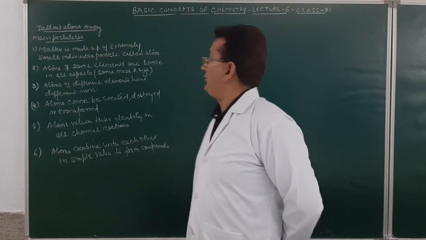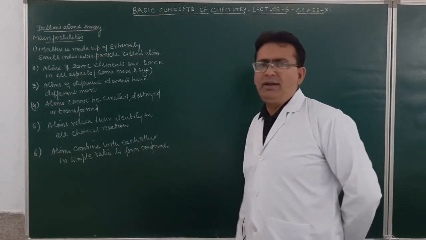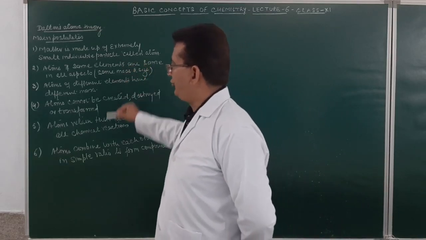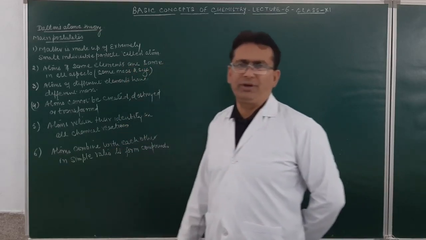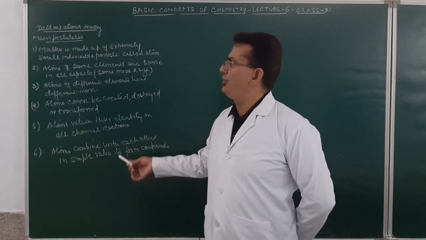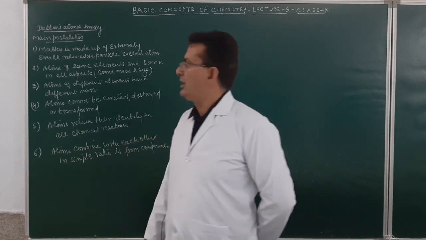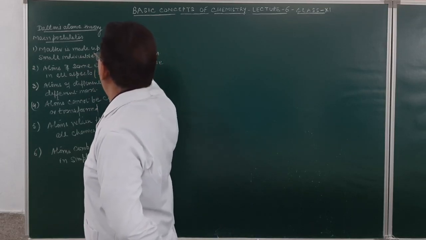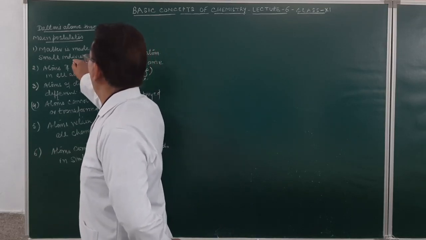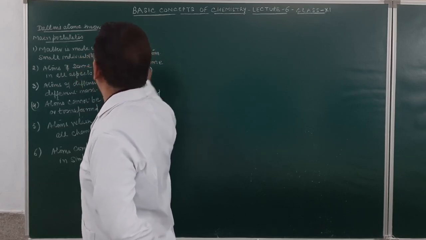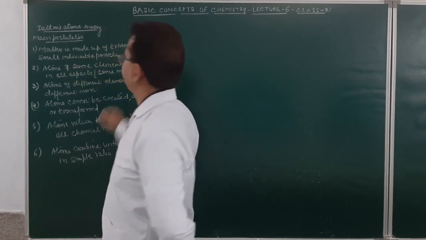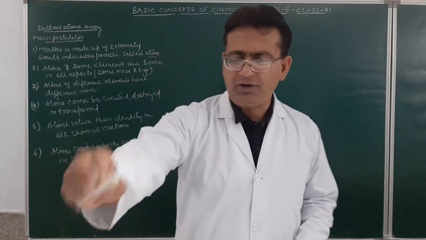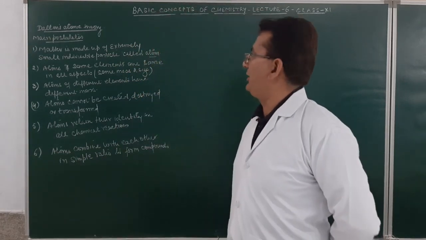Now Dalton's atomic theory. Who presented this theory? Dalton. What are the main points of the theory? Just to save time, I have written the points of Dalton's atomic theory on the board so that you can easily note them down also. What is the first point of the theory? Matter is made up of extremely small indivisible particles which are called atoms. Am I clear? So the first point of the theory is matter is made up of small indivisible particles called atoms.